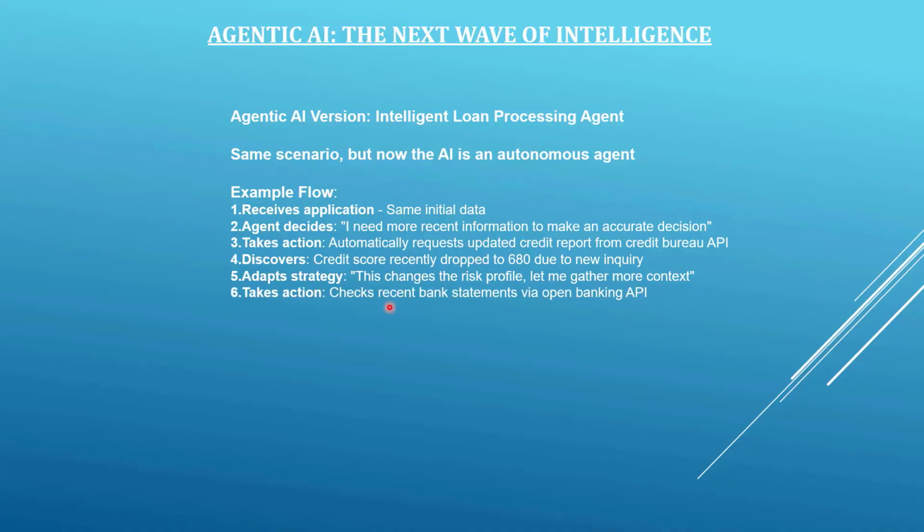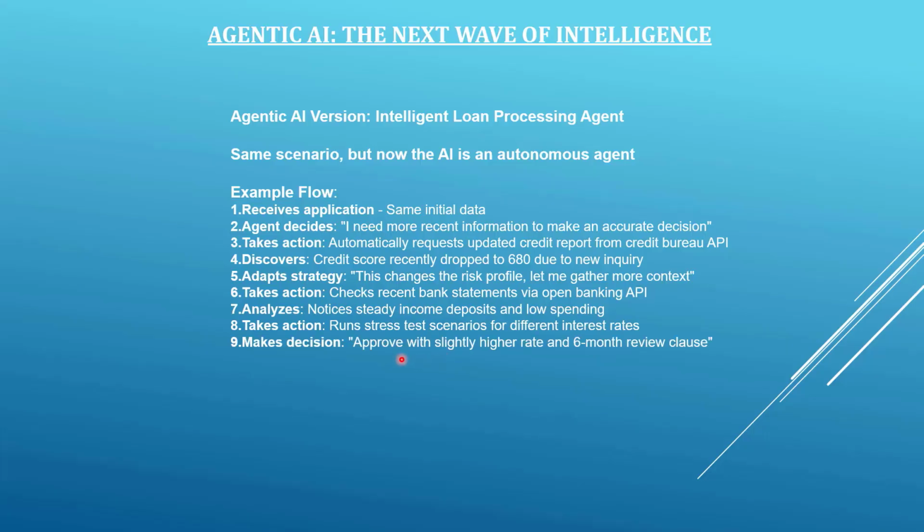Then, it checks the recent bank statements via the open banking API. It notices that there is steady income being deposited in this account, and the spending is also low as compared to the income. Hence, it runs stress test scenarios from various interest rate standpoints, and then it approves the loan application with a slightly higher interest rate and a 6-month review clause.